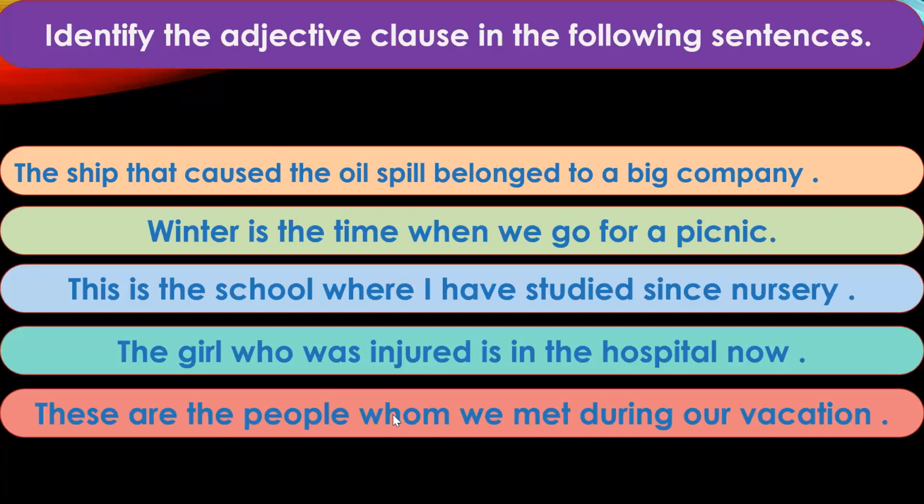These are the people whom we met during our vacation. Arna. Ma'am, whom we met during our vacation. Very good. So whom we met is the adjective clause. These are the people whom we met during our vacation. It is describing the people here.